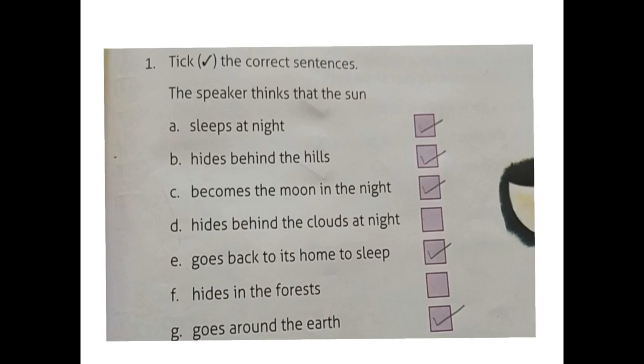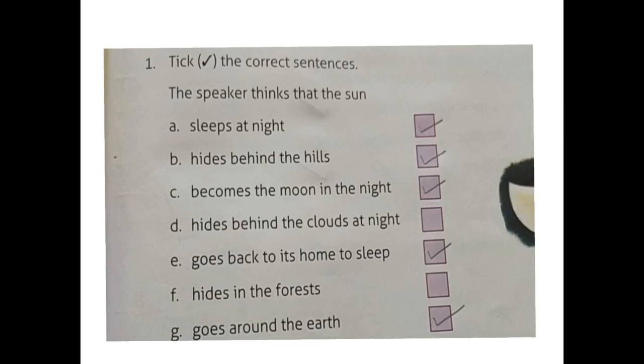So, mark a tick in front of sentence A. Sentence B is hides behind the hills. This is also the correct statement. So, mark a tick in front of sentence B also.